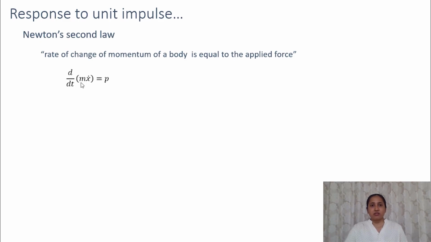Momentum is mass times velocity, so d by dt of momentum will be equal to the applied force. This is Newton's second law. And if the mass is constant with respect to time, we can write the force as mass times acceleration.